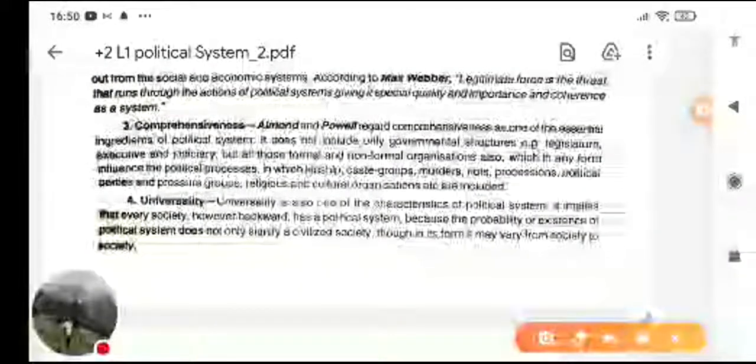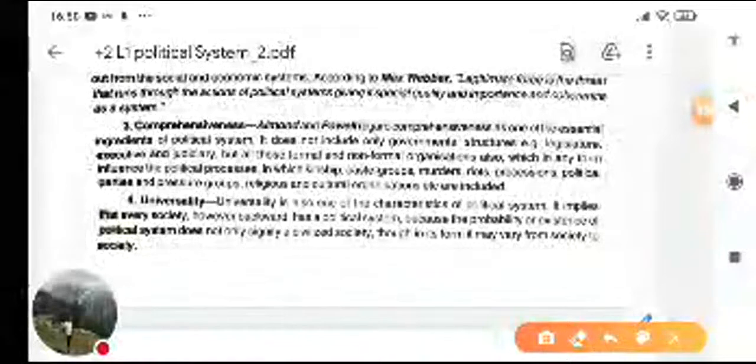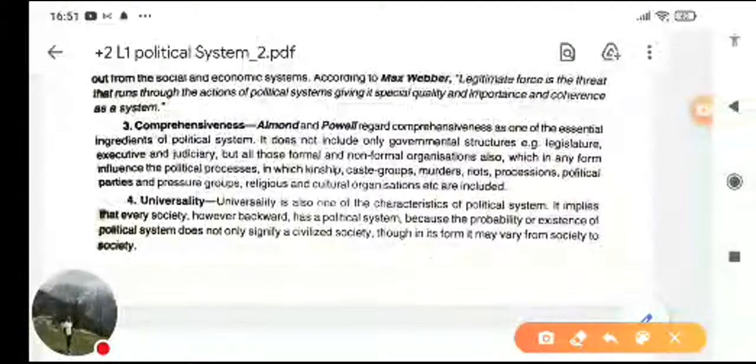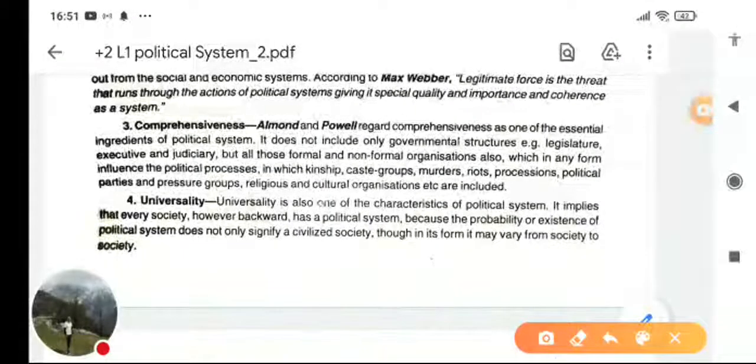Comprehensiveness means wideness. According to Almond and Powell, comprehensiveness is one of the essential ingredients of the system. It doesn't include only government structures, like legislature, executive, and judiciary, but non-formal organizations also, which in any form influence the political process.